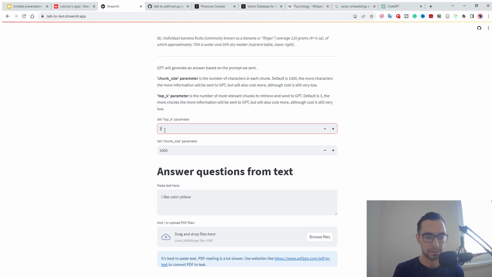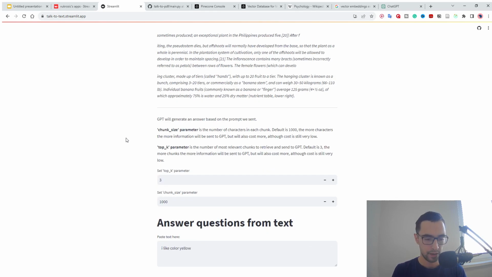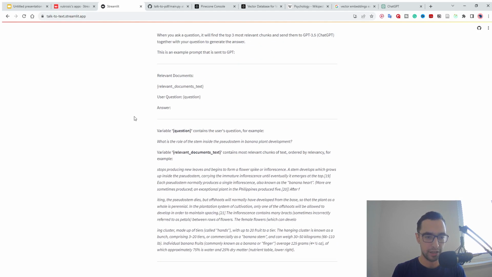So we're not just going to find the one chunk of 1,000 most relevant characters, we're going to find 3 of them and order them by relevancy. So the first one retrieved is the most relevant chunk of text for your question. But as I said, you don't need to touch this unless you know exactly why we are touching it.